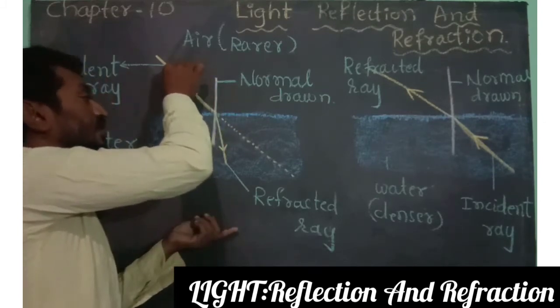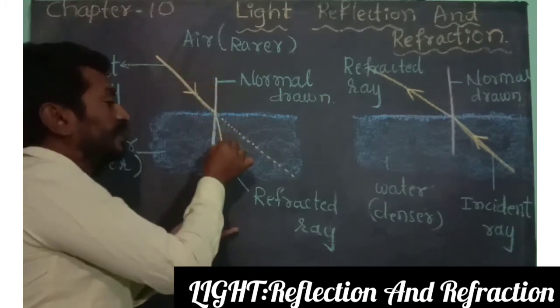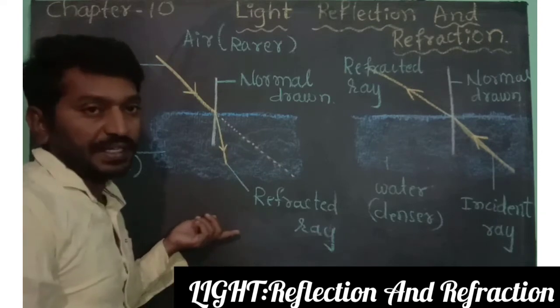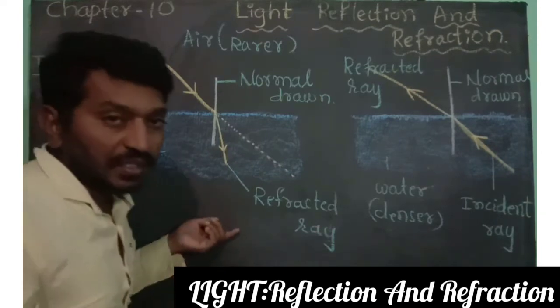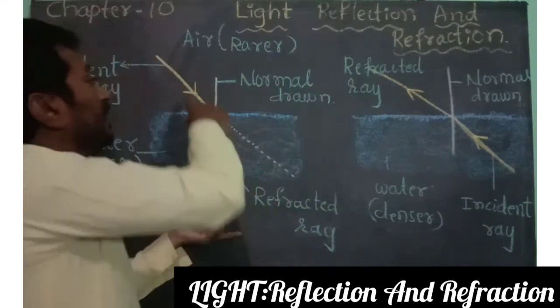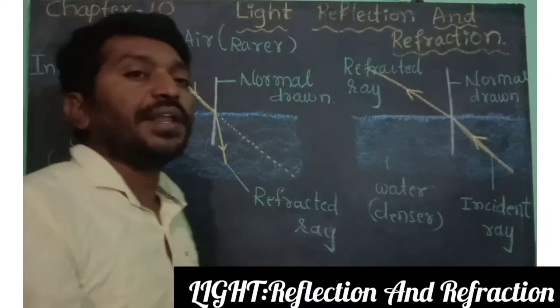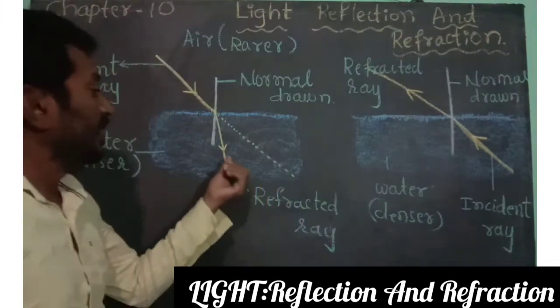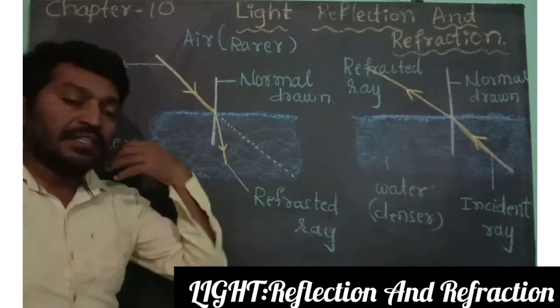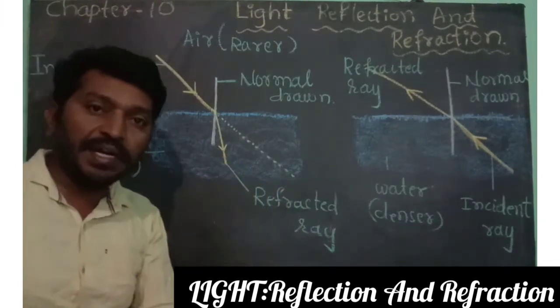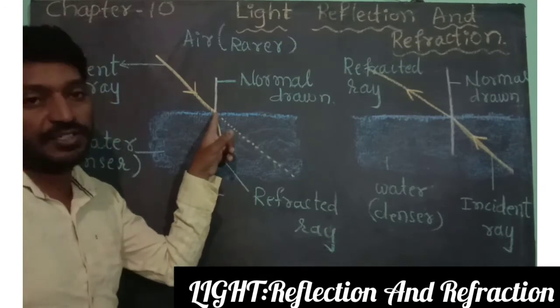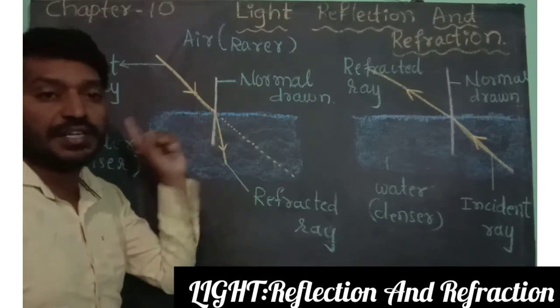This is called the incident ray. This is the refracted ray. You might have learned this in the previous year. The incident ray is the ray which strikes an object, and the refracted ray is the new ray emitted after refraction from the point of incidence.